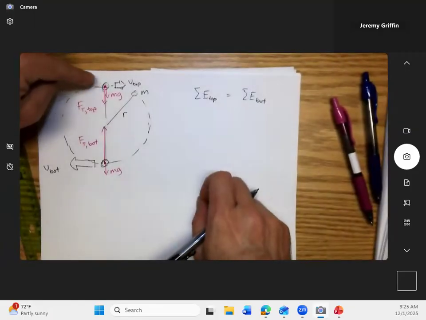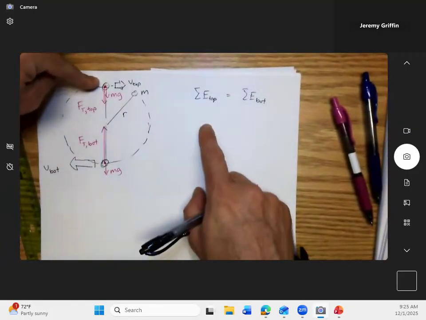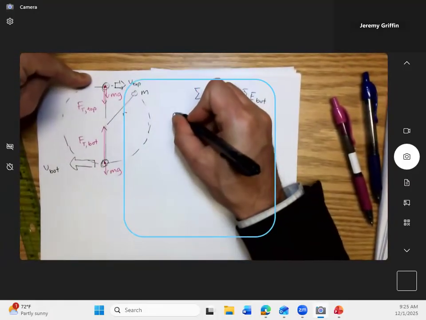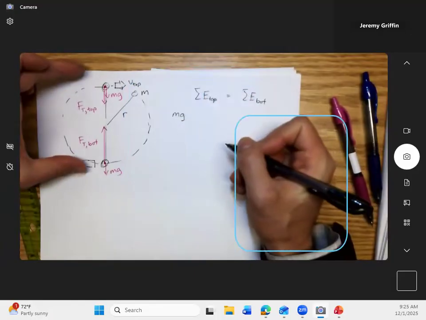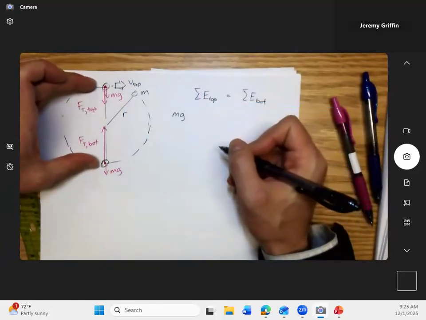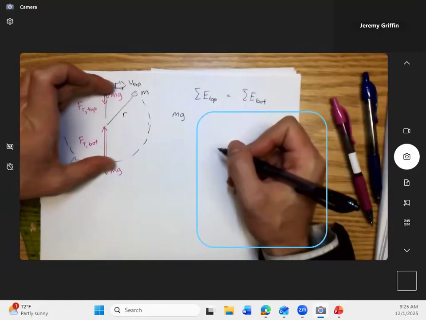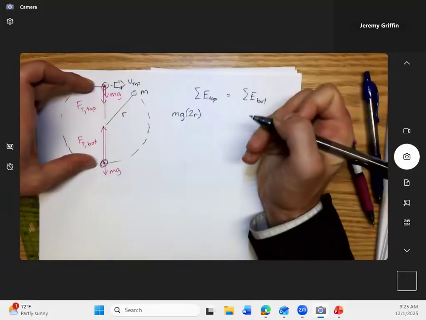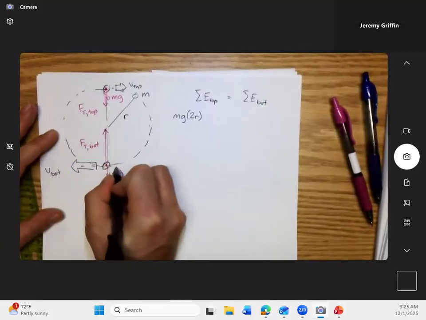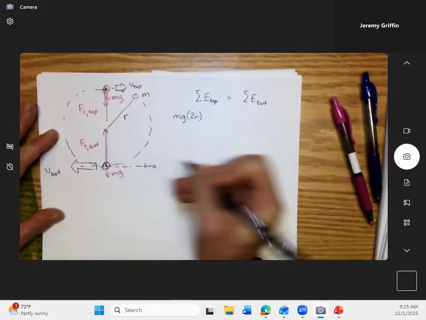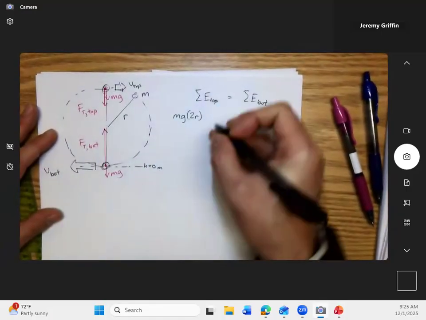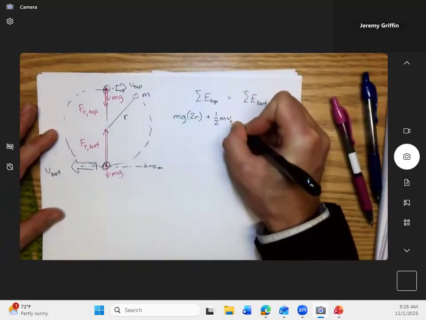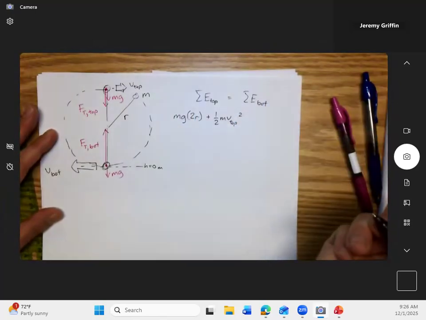What form or forms of energy does it have at the top? Yeah, potential. So we've got some mgh. But speaking of h, what is h in terms of the circle? So 2 times the radius. Do you guys see that? So instead of h, is it okay if I just write 2r for the height? Relative to this, which is defined as height 0 right here. Plus, doesn't it also have some 1/2 mv top squared? It's got that too, right?